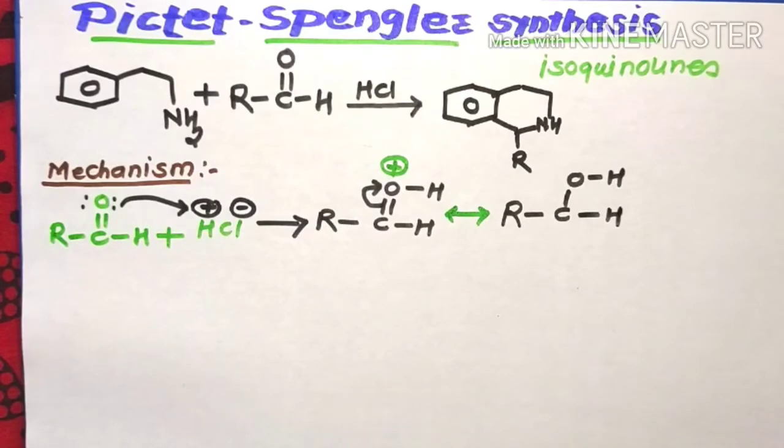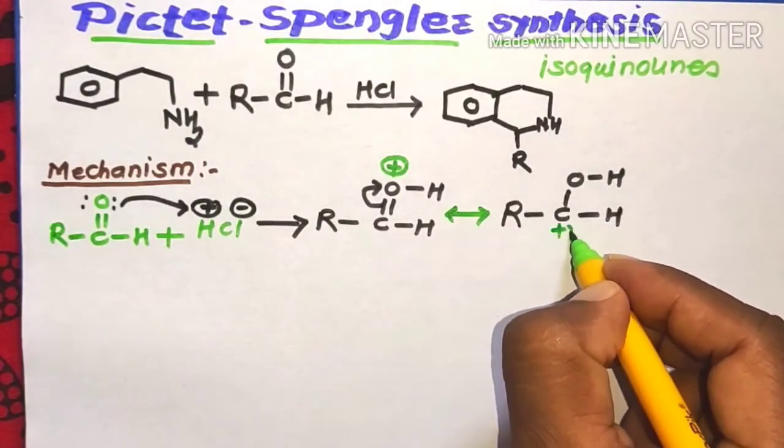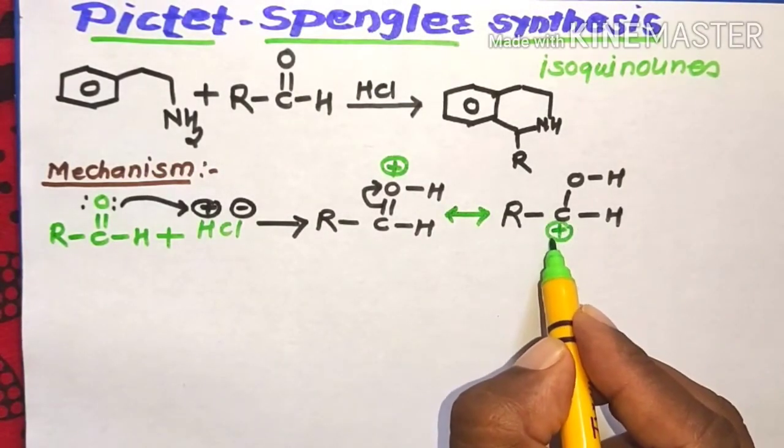This carbon again contains a positive charge, forming an electron deficient electrophile.